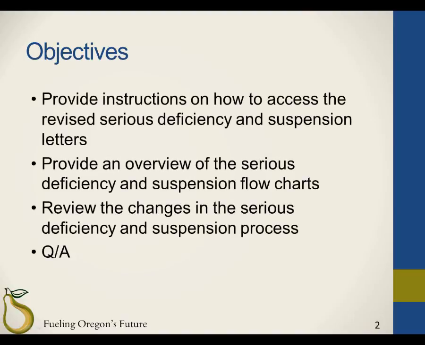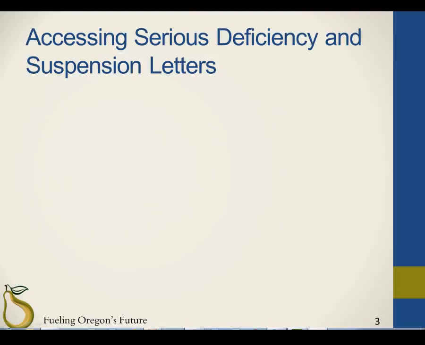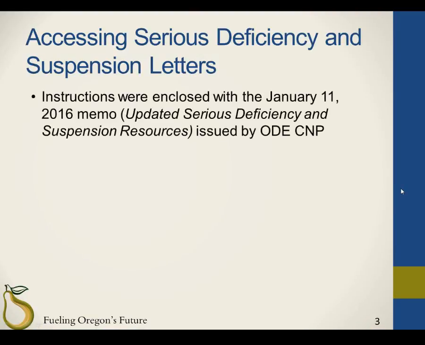During this training, ODE CMP will provide instructions on how to access the revised serious deficiency and suspension letters, provide an overview of the serious deficiency and suspension flowcharts, review the changes in the serious deficiency and suspension process, and allow time for questions and answers. Per the ODE CMP memo issued January 11, 2016, ODE CMP revised the serious deficiency and suspension template letters. The letters were revised to be more in line with the USDA templates published in the Serious Deficiency, Suspension, and Appeals for State Agencies and Sponsoring Organizations Handbook.